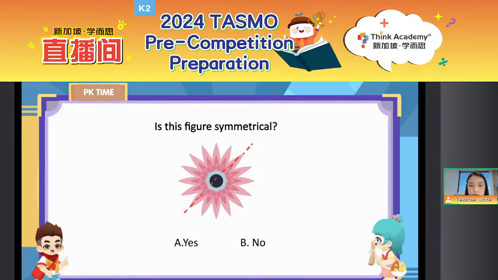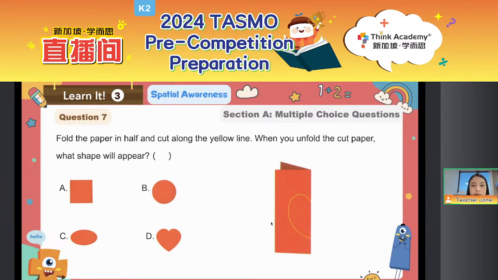And then everyone, let's move on and see some questions on our paper, okay? So here, this is question 7 on your paper, everyone. Let's have a look at question 7. This is on your sample paper, okay? Our task is to fold the paper in half and cut along the yellow line. When you unfold the cut paper, what shape will appear? A, B, C, D, which one? Yeah, we already got the correct answer. That should be D. Good job.